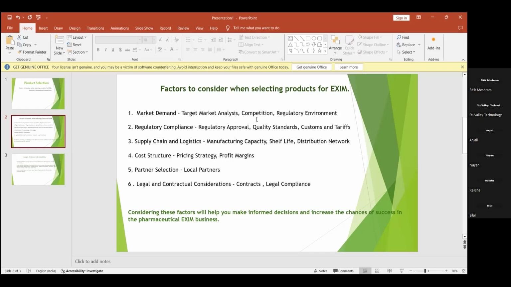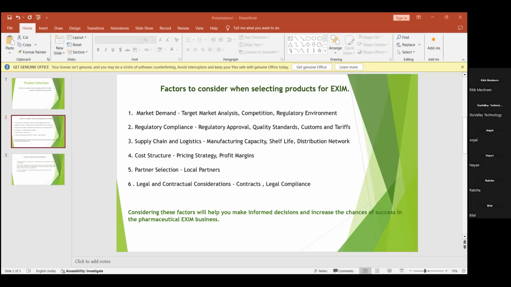Next comes competition. Competition is checking how many existing brands are already available in that particular market, what the growth of that product is, what the demand is, and how many competitors you can find within the country, that is domestically, or outside. How many competitors there are for that same particular product the country has been importing or exporting.